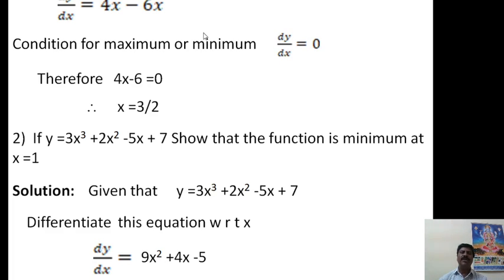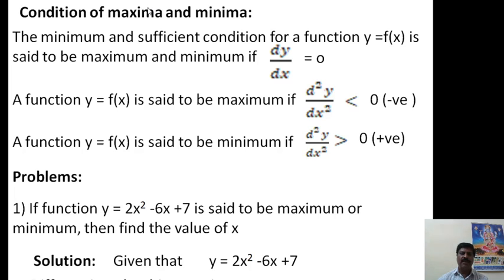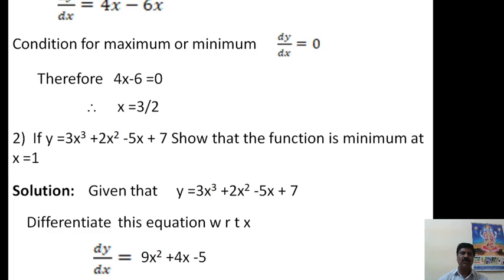Therefore, we put dy by dx equal to 0 in this equation. Then we get 0 equal to 4x minus 6.